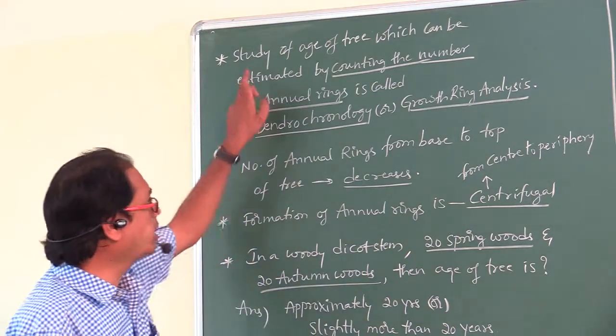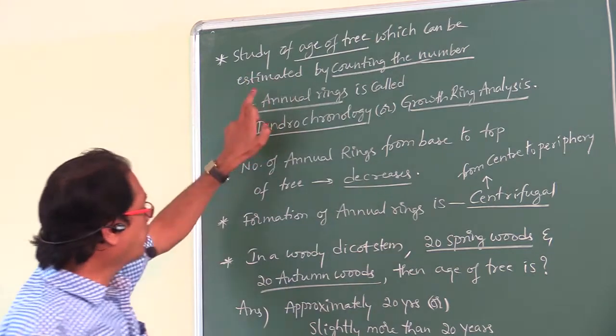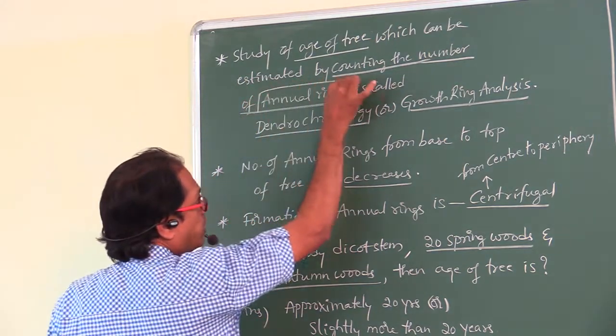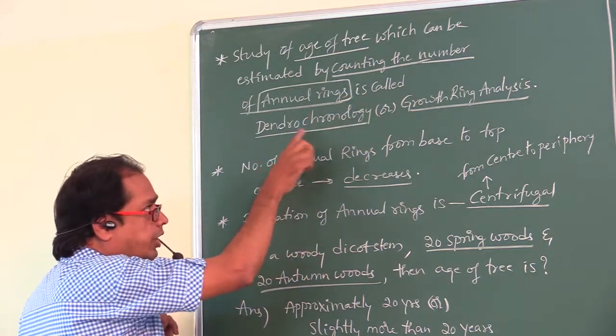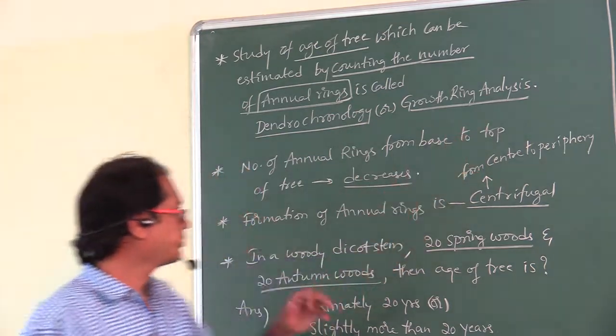Now look here, my dear students. The study of the age of the tree, which can be estimated by counting the number of annual rings, is called dendrochronology or growth ring analysis. Right?